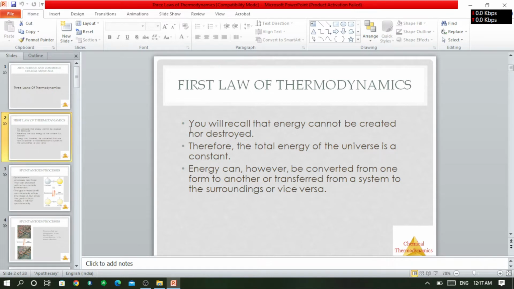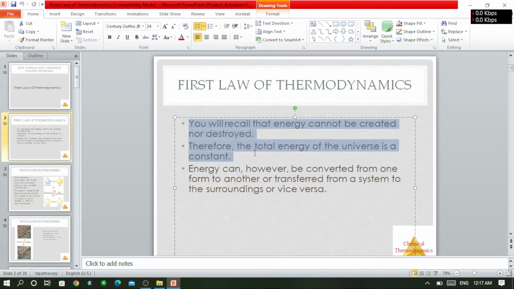According to the first law of thermodynamics, energy can neither be created nor destroyed. The total energy of the universe is always constant.